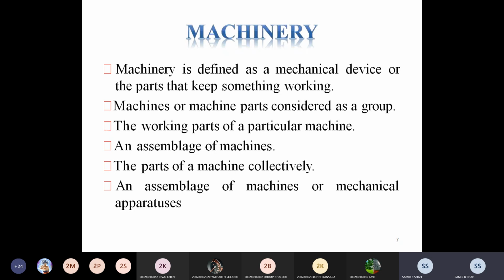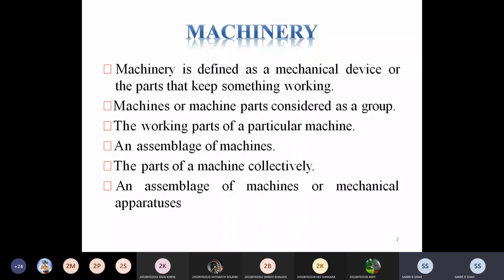In the same way, we talk about the relative motion between the piston and cylinder. In a reciprocating engine, two parts are connected with each other, and they may create one kind of machinery. The working parts of a particular machine and assemblies of machines are all considered machinery.